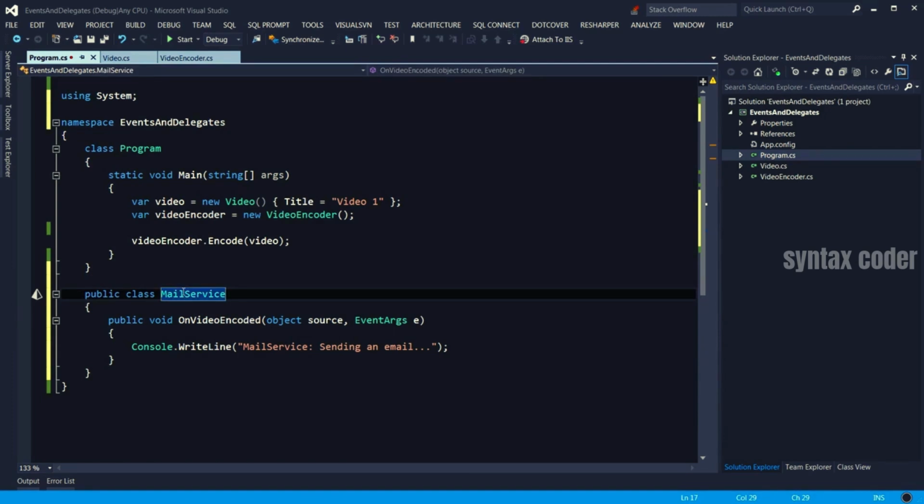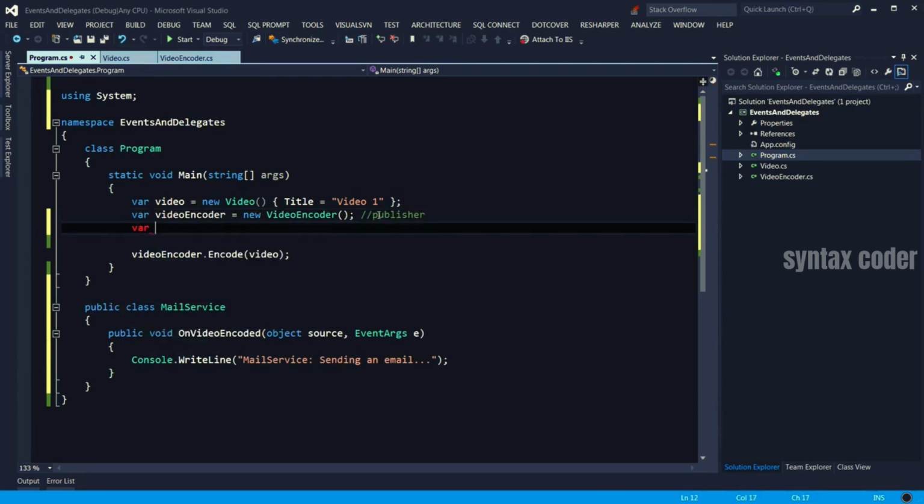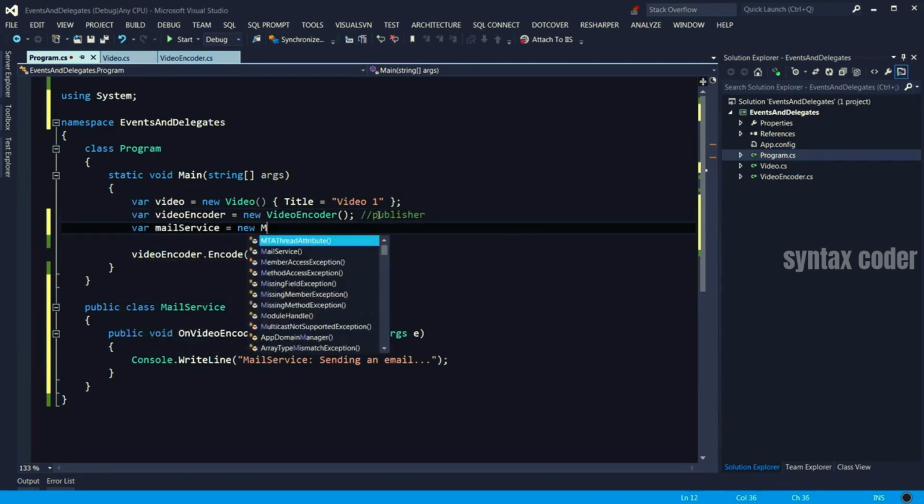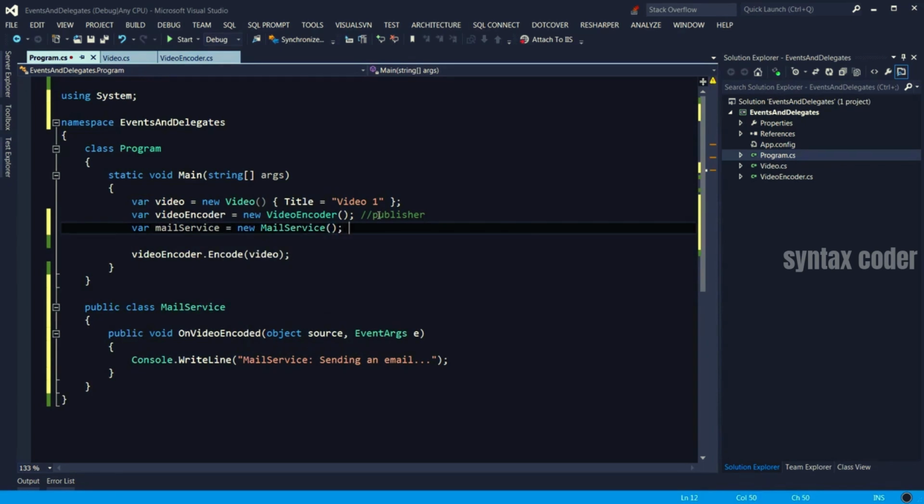Now, what we need to do is to subscribe this mail service to the VideoEncoded event of VideoEncoder. So here in the Main method, we have the video encoder, which is the publisher. So that's going to be the publisher. Let me create an instance of MailService, and this is going to be my subscriber, right? Now, before we call the Encode method, we need to do the subscription.